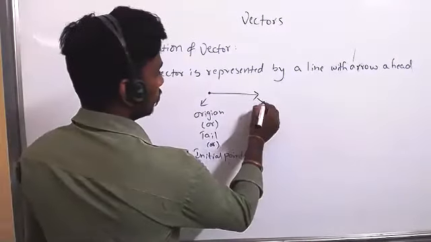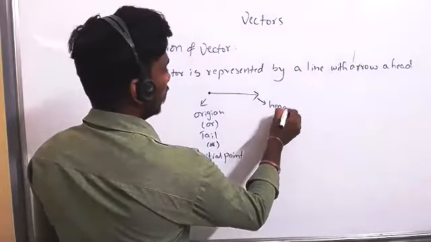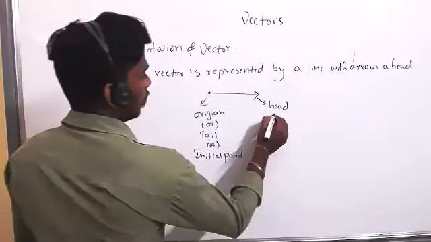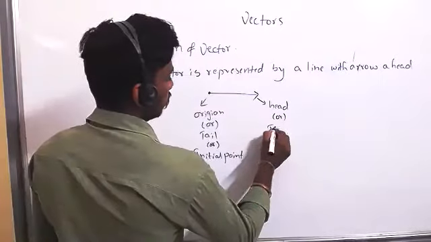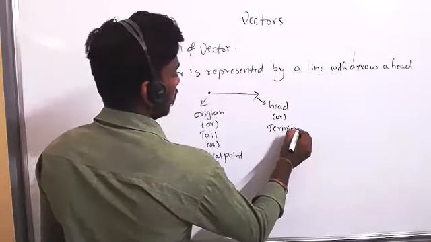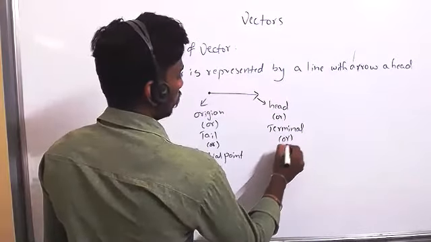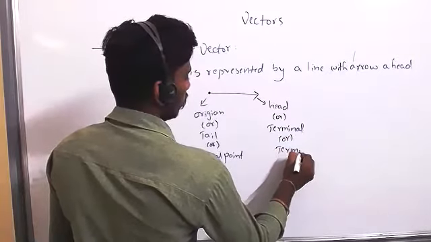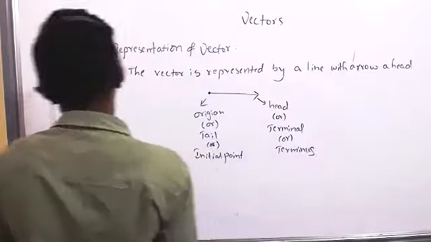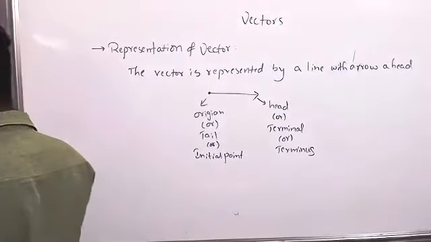The other end is called the head, or terminal, or terminus, or tip. You should not get doubt when you are reading in any book.